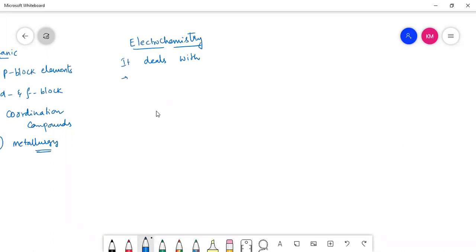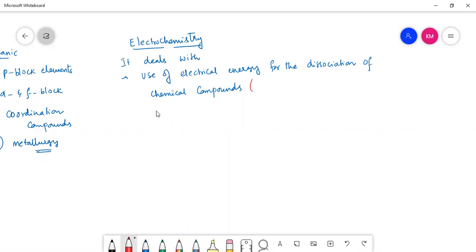It deals with the use of electrical energy for the dissociation of chemical compounds. This is well known and familiar to you. This phenomenon is called electrolysis.